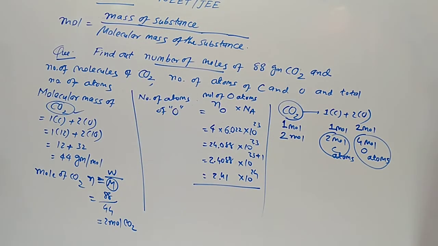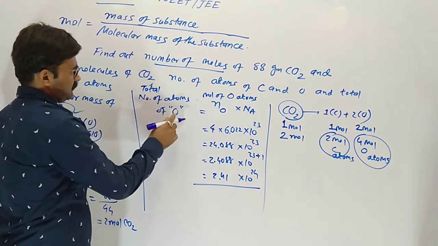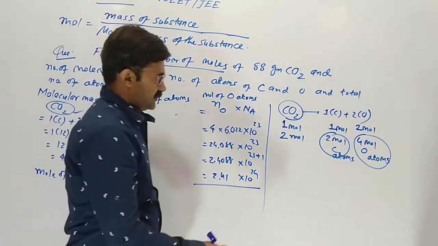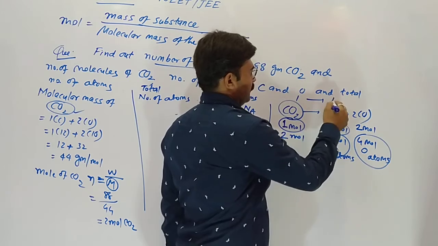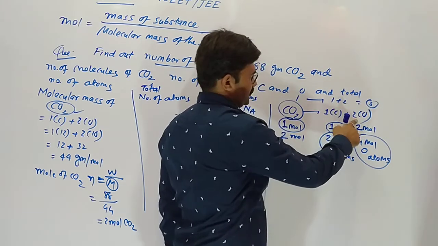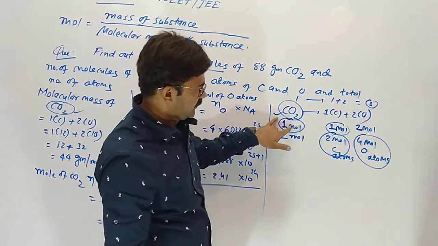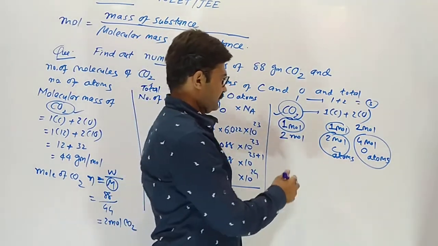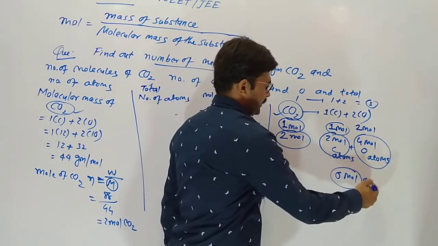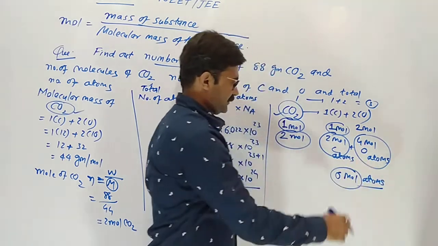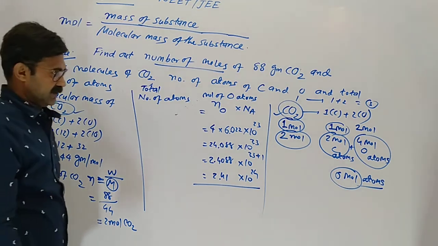Yes. Now total number of atoms. So 1 molecule gives total 3 atoms, 2 plus 1. So how many atoms in one molecule? 3. So 1 mole gives 3 mole atoms. So 2 mole gives 4 plus 2, that is 6 mole atoms. 6 mole atoms occurs. Total.